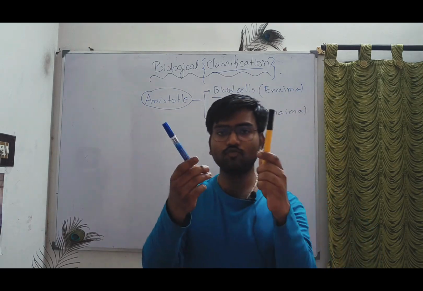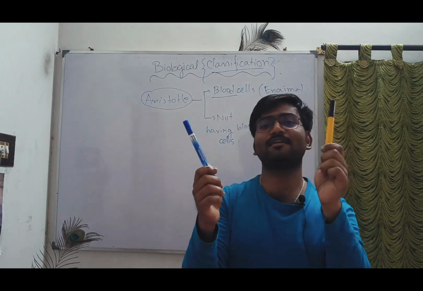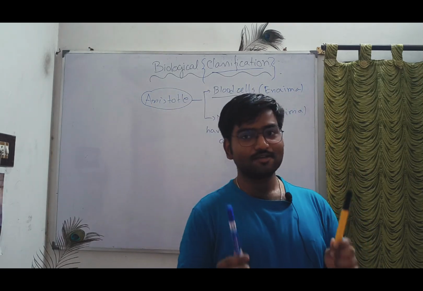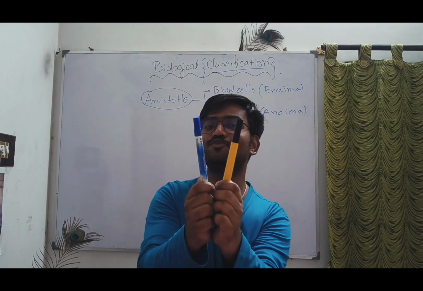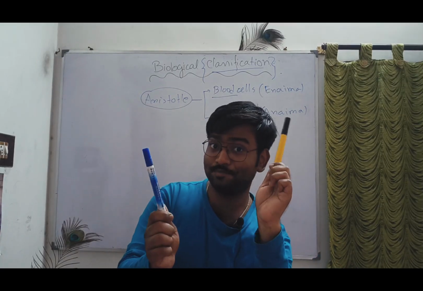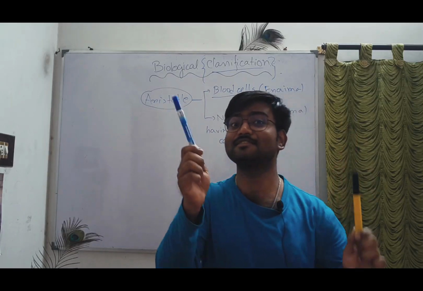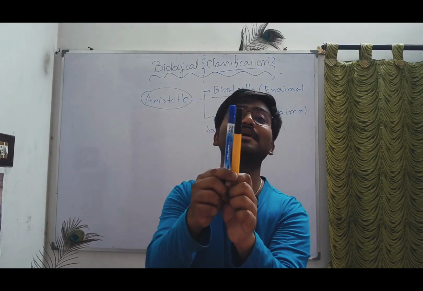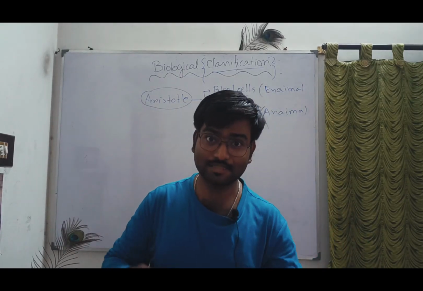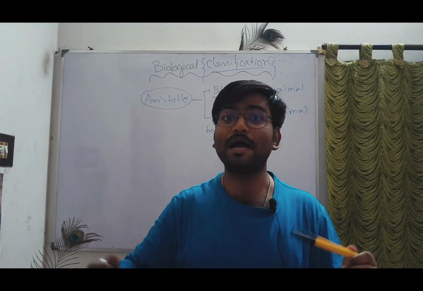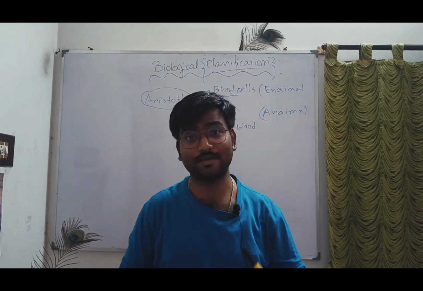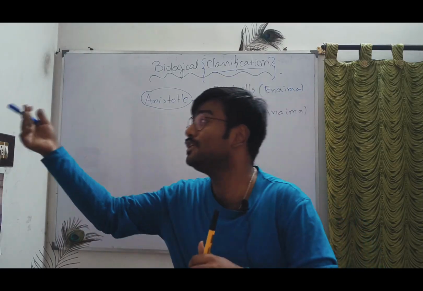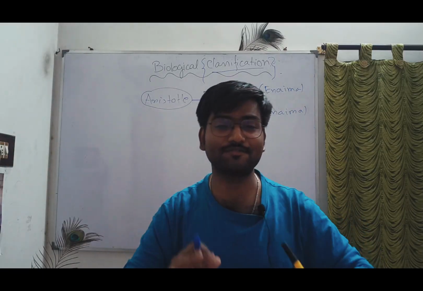Suppose I have two pens in my hand, yes or no? One is black, another is blue. These are both markers, but I can classify these two pens depending upon color: this is a black marker, this is a blue marker. So depending upon the color I have classified two pens. Yes or no? That is our entire chapter. Biological classification means we are going to study plants, how they have been classified, and animals, how they have been classified. So these are the base of classification.